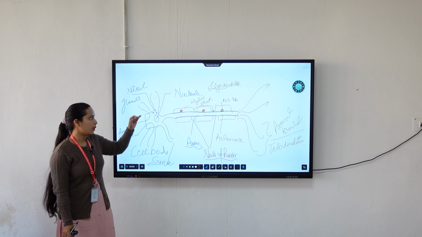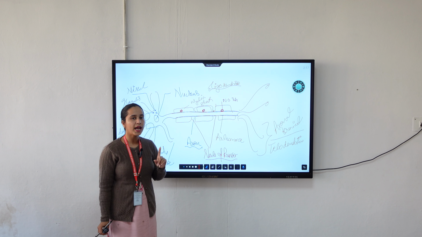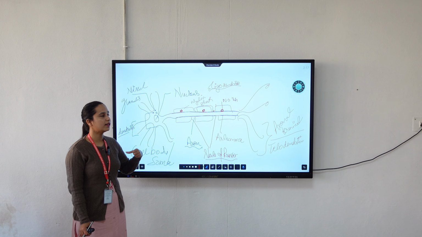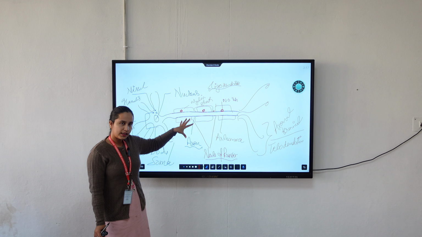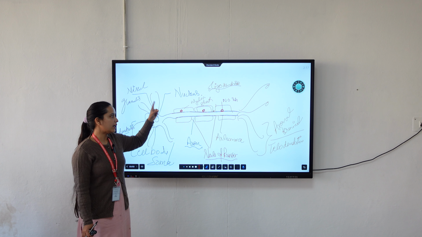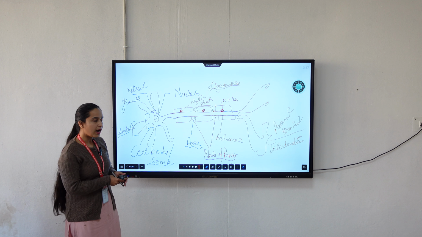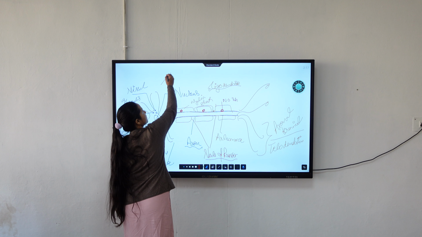Why so? Because this myelin sheath is responsible, first of all, for insulation of the impulse. That means it is going to insulate the intensity or amount of impulse it is going to receive. Also, in myelinated neurons, the transmission of impulse will occur through a mechanism called saltatory mechanism.